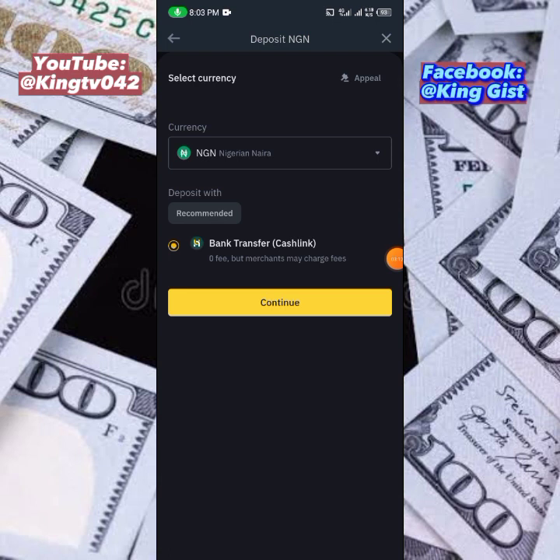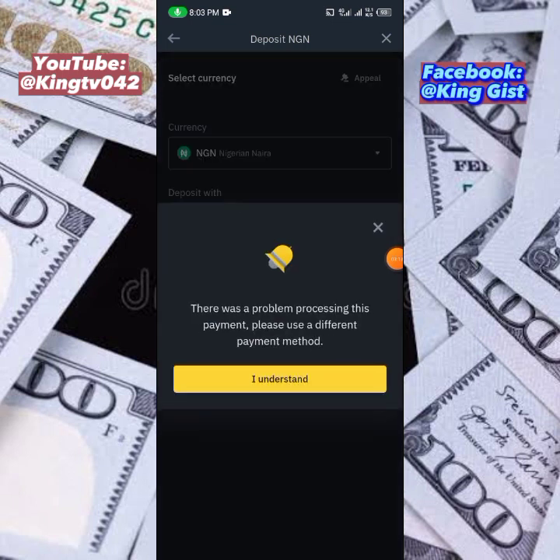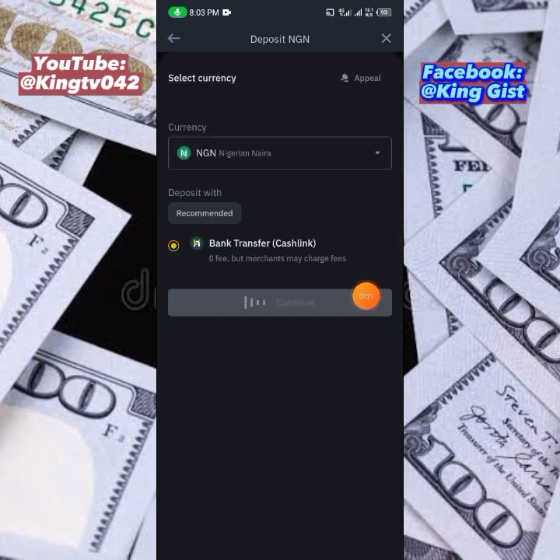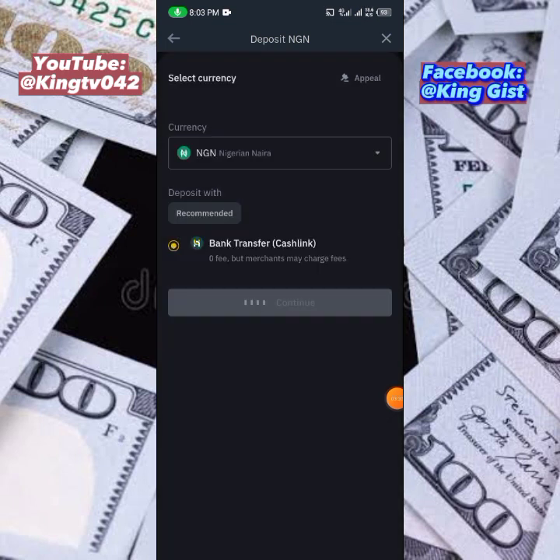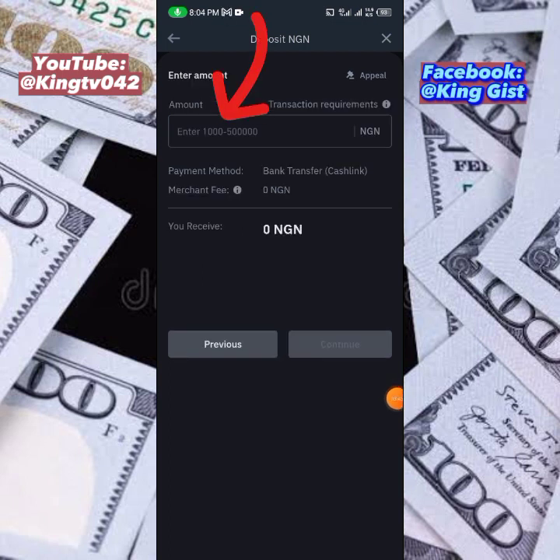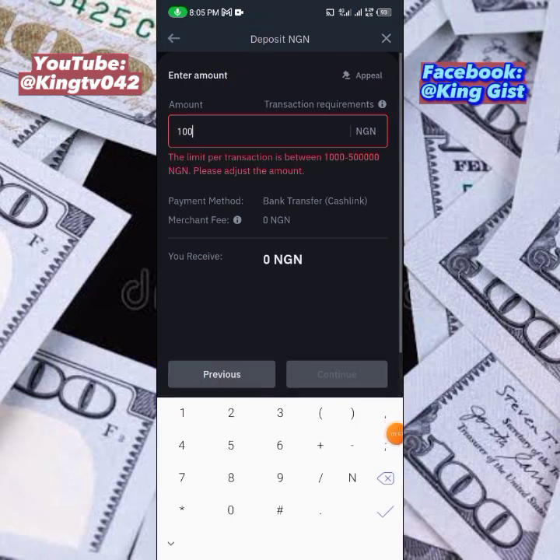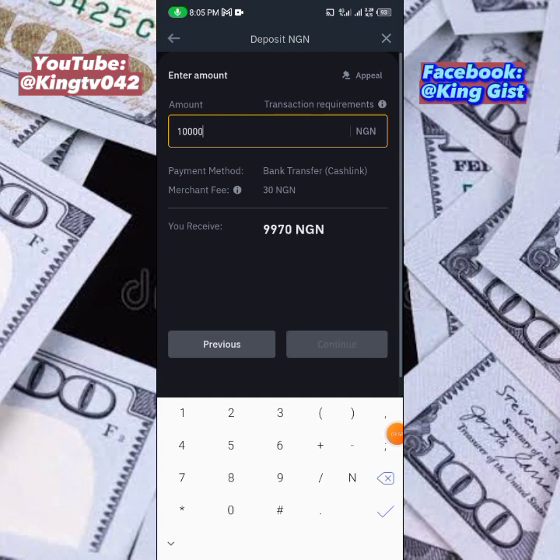So now you click on continue. Most times the network would always fluctuate, so just keep clicking on continue. I have a pending order which has not yet been completed. Alright guys, so now you come over here and enter the amount. So let's say we are funding 100,000 naira to buy NGN.